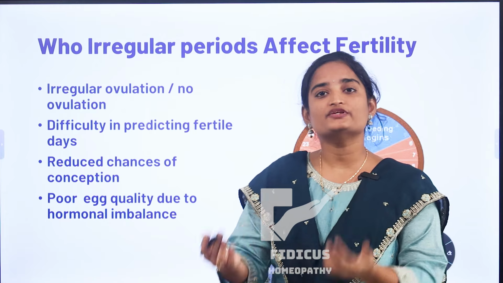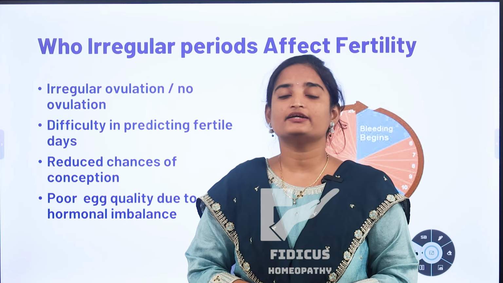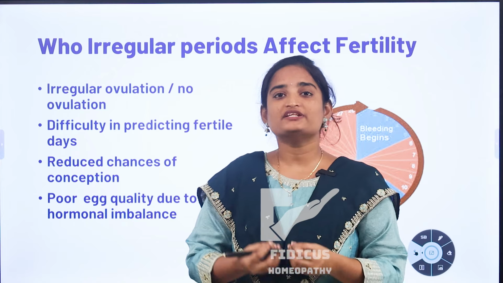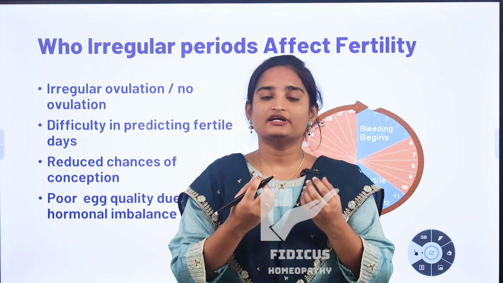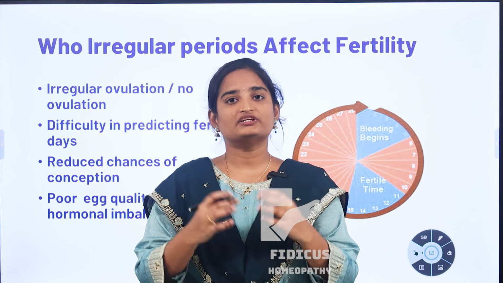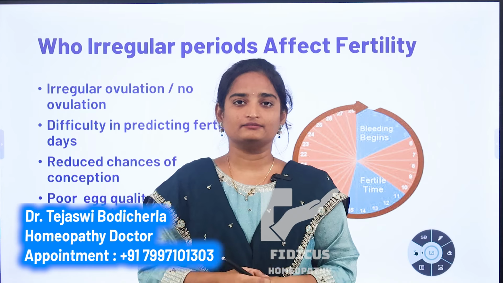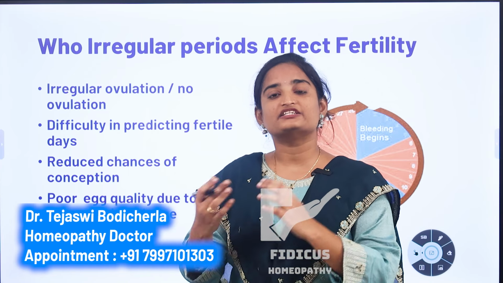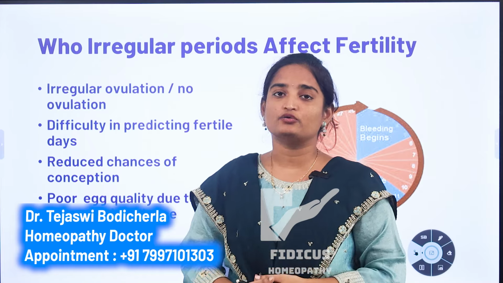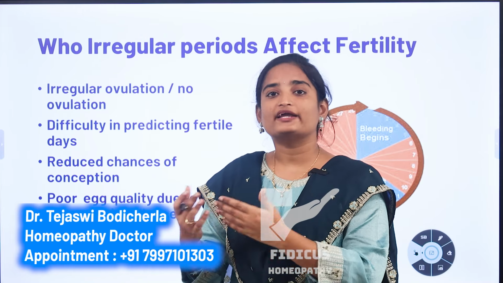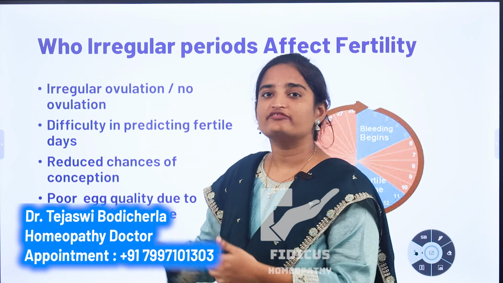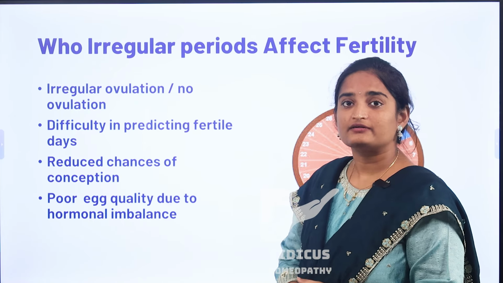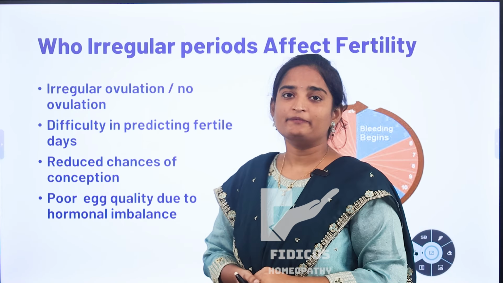Now coming to how these irregular periods can affect our fertility. Usually our fertility depends upon regular ovulation. It means regular egg release from the ovaries during each month. Usually this happens in the middle of the cycle. In these irregular periods, there is improper timing of egg release. It means it is difficult to pinpoint the fertile window, and in some women there is no egg release from the ovary. It can lead to difficulty in perceiving the fertile days and also reduces the chance of conception, and also poor egg quality may result.